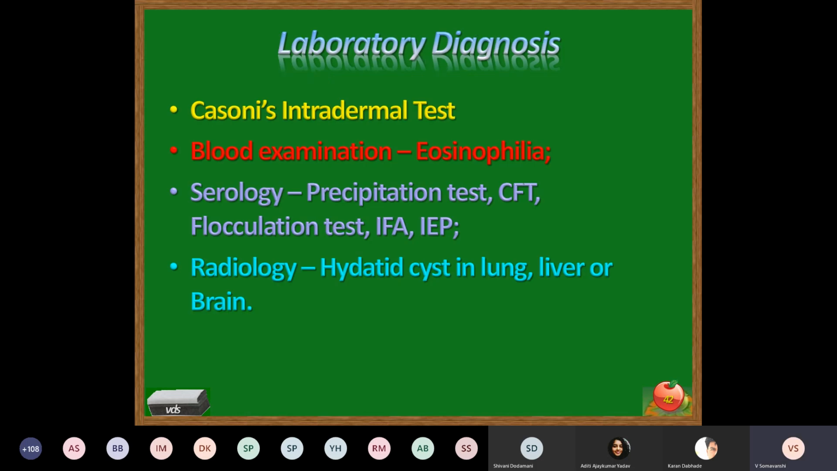Laboratory diagnosis, Casoni's test, intradermal test, 0.1 ml of hydatid fluid injected intradermally, observed for the immediate hypersensitivity reaction. Blood examination, eosinophilia. Serology, precipitation test, complement fixation test, flocculation test, immunofluorescence assay, immunoelectrophoresis. These are some of the tests which can be done for the detection of the antigen. Radiology of the particular organ to detect hydatid cyst, lung, liver, or brain.